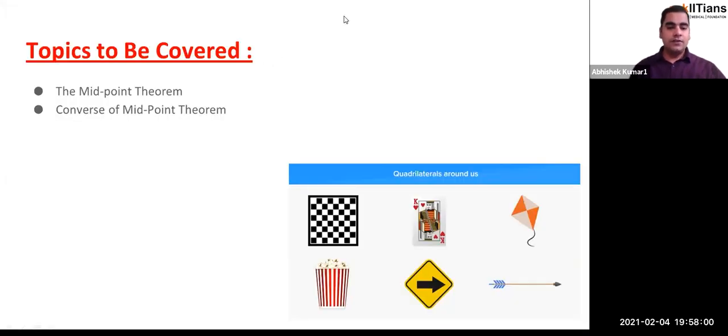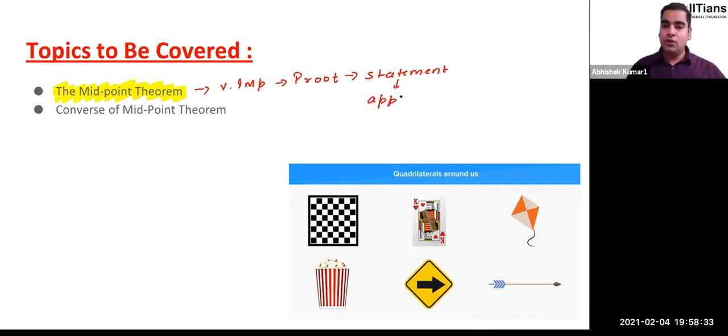There are two important theorems that we have. The first theorem is the midpoint theorem. Extremely important theorem. The proof is very important, so we should know the proof of this theorem. Apart from this proof, we should know the statement by heart. And the last thing we should be aware of is the application, or how to use this theorem to solve problems.